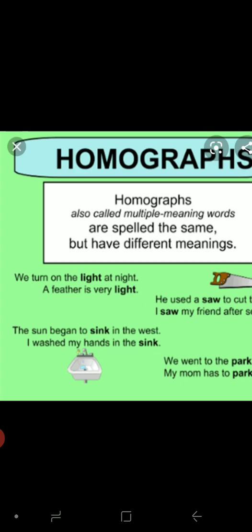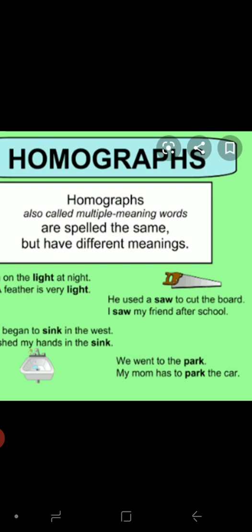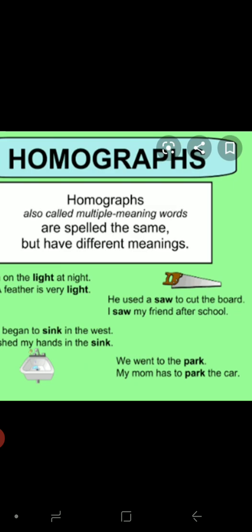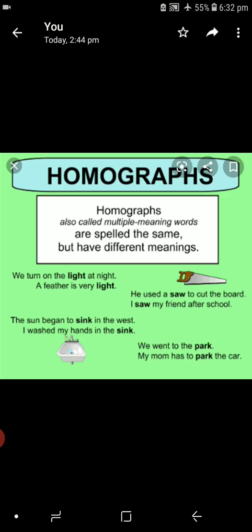We turn out the light at night. A feather is very light. Likewise, he used a saw to cut the board. I saw my friend after school. Likewise, sink: I began to sink in the water. Washed my hands in the sink. He went to the park. My mom has to park the car.